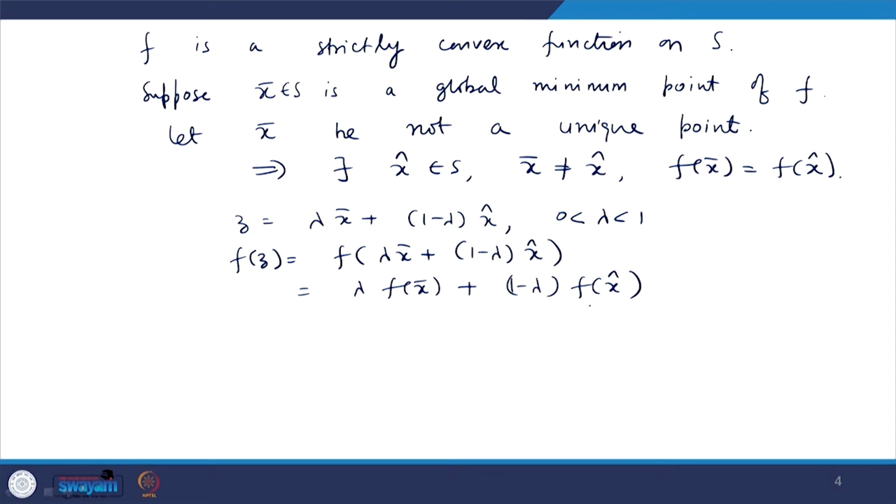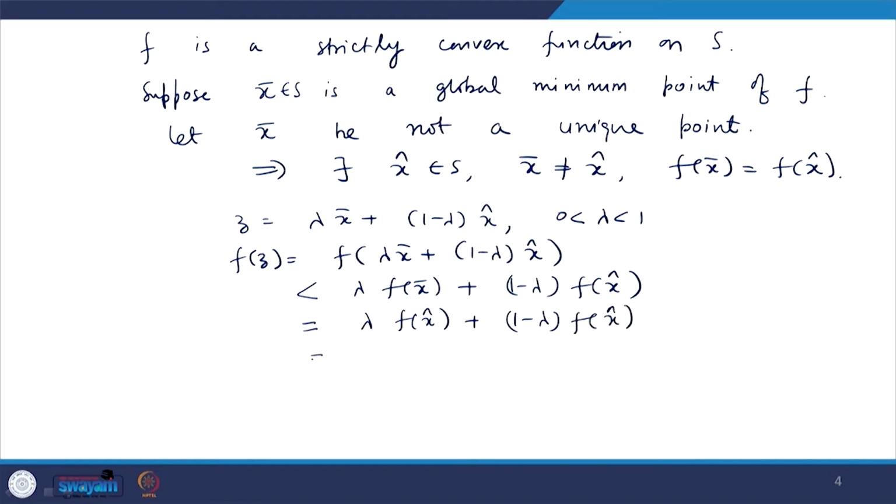Okay. So, but these two are equal, that means the function is strictly convex. So, this will be strictly less than this. So, this is further equal to, because f x bar is equal to f x cap, lambda times f x cap plus 1 minus lambda times f x cap.